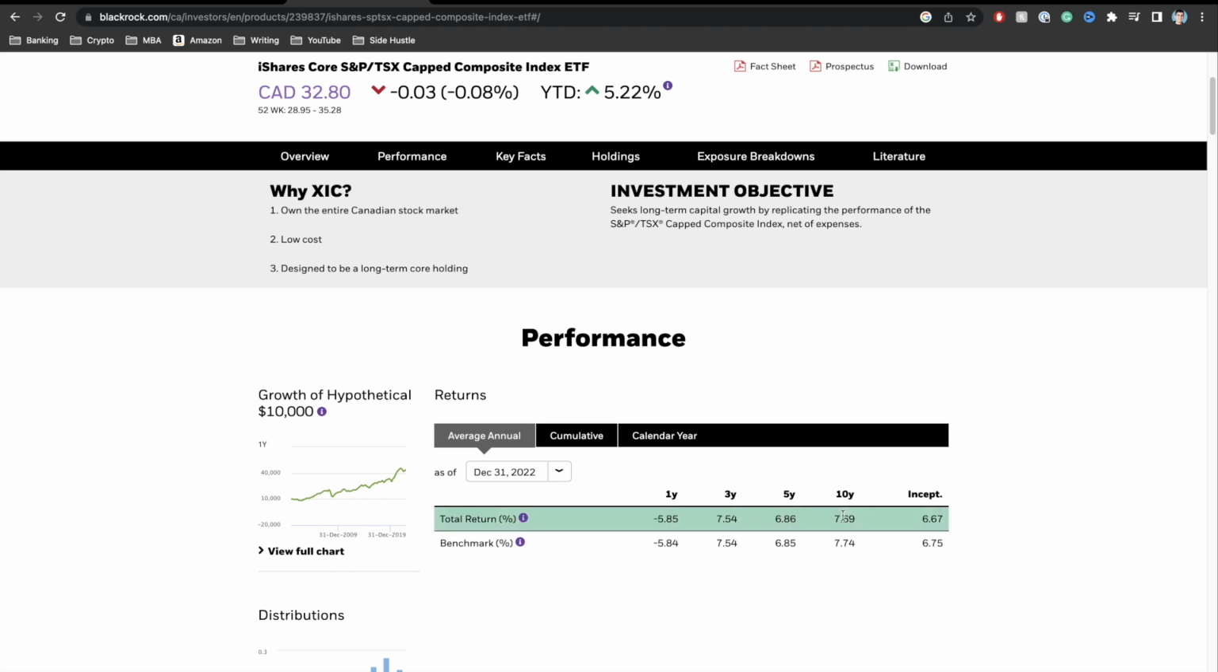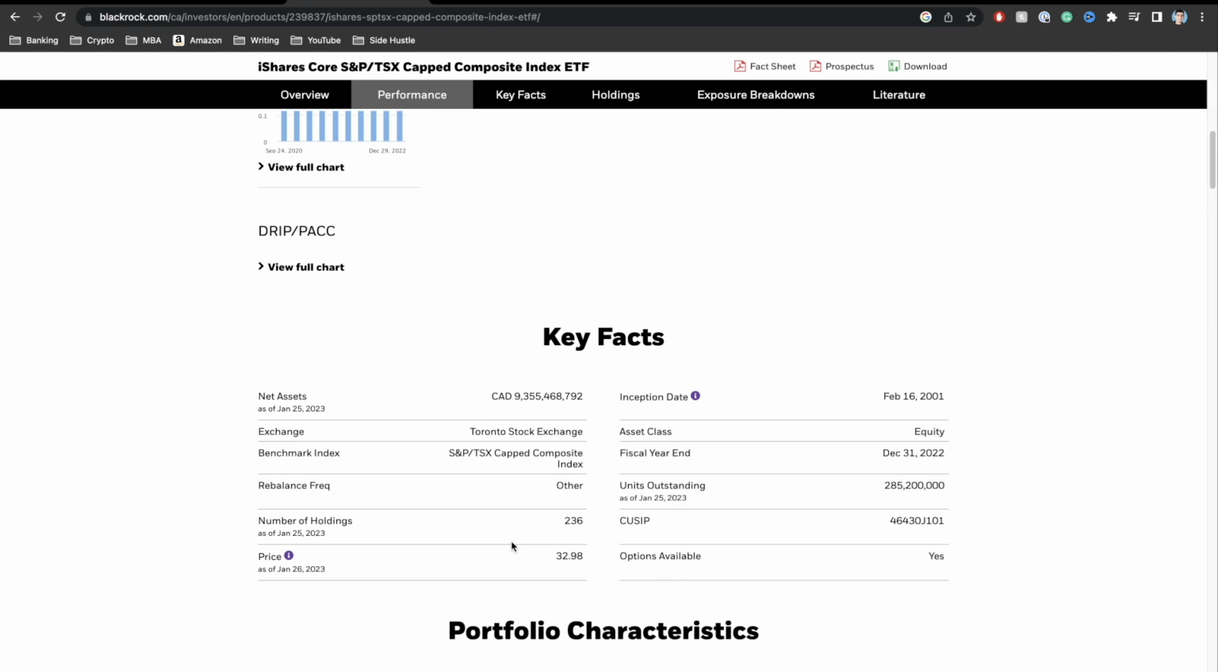So once again, very good in terms of appreciation. And now if we go ahead and scroll down over here, let's take a look at some of the key facts, okay? So over here, we can see the net assets under management are clearly much larger than the first two funds. Over here, we have 9.5-ish billion Canadian in assets under management. Okay, so it's a very, very large fund.